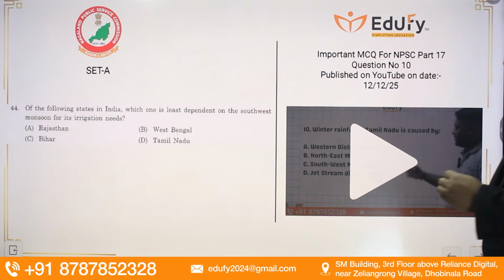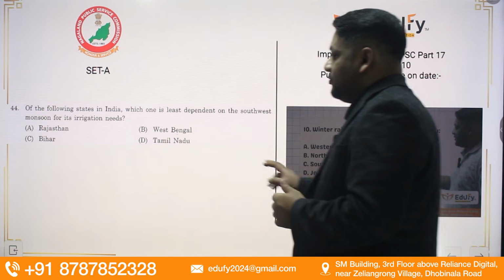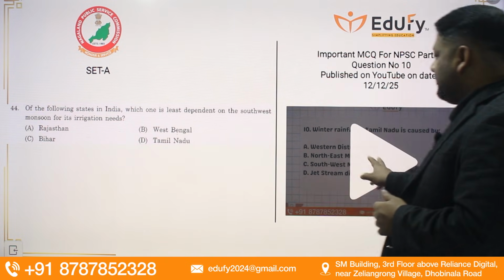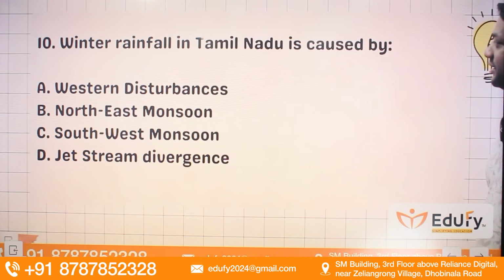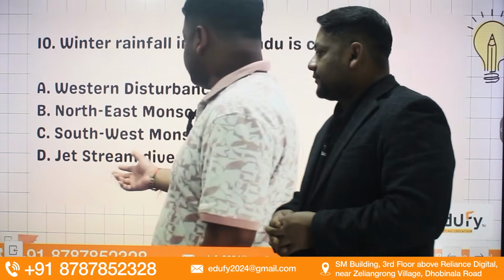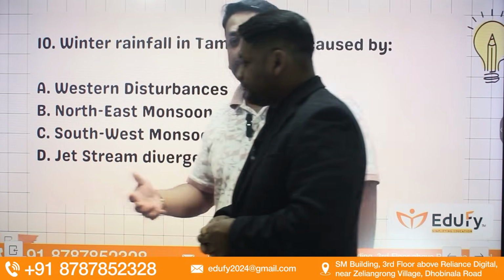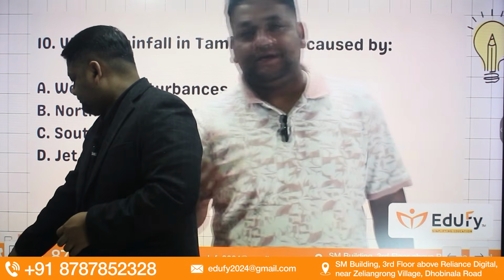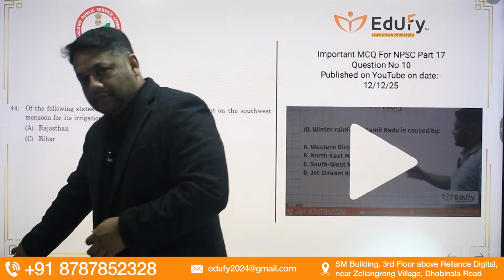Next, which of the following in India is least dependent on the southwest monsoon? This part was directly covered in this video. Winter rainfall in Tamil Nadu is caused by western disturbance, northeast monsoon, southwest monsoon, or western divergence. Recently in current affairs also you must have noticed there is a flood in Tamil Nadu.